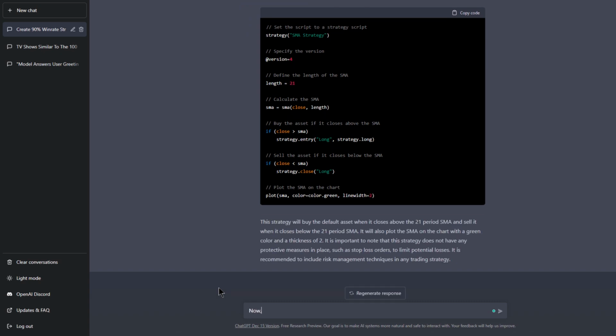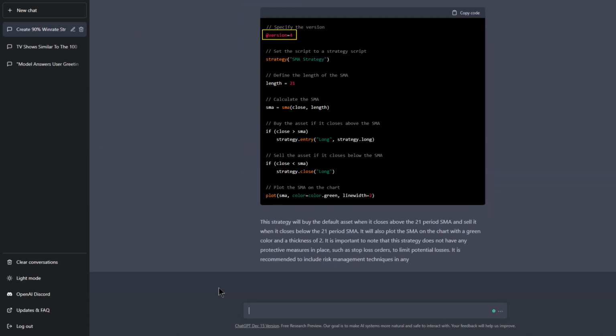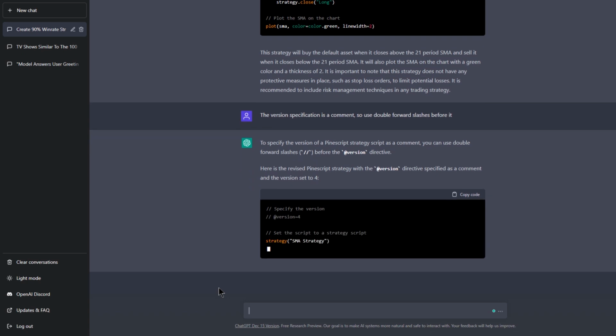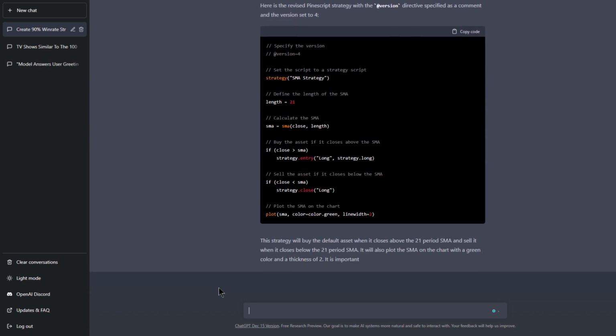And we have the code. The version directive should be put on the first line, so I'm gonna tell it to do exactly that. Now as you can see here, it did exactly that, but there is a problem. The version directive is supposed to be a comment, not a normal line of code. So let's change that. And finally, we have a version of code that might actually work out of the box.